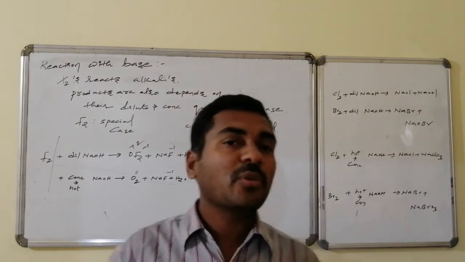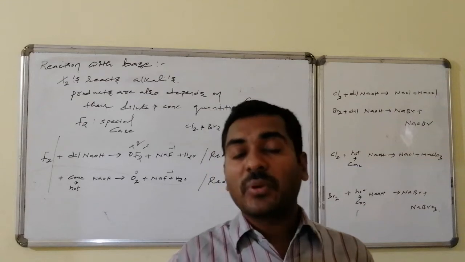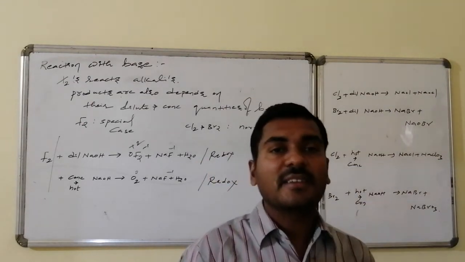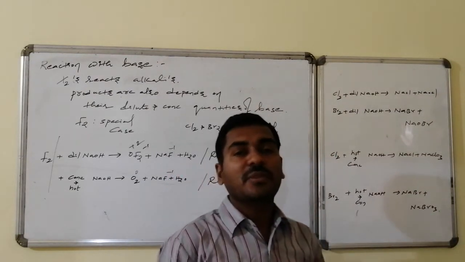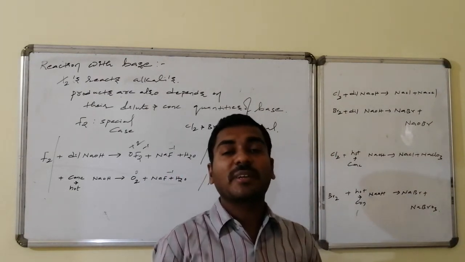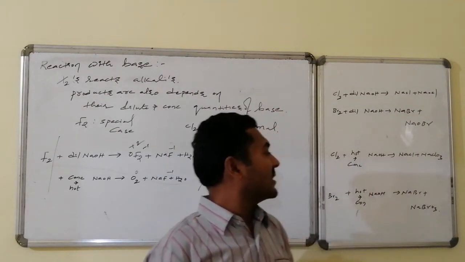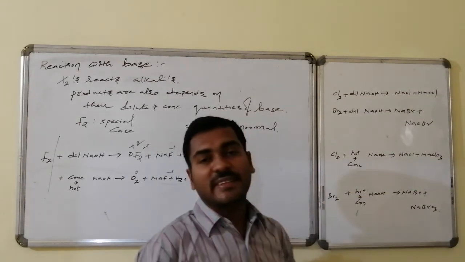Whereas chlorine and bromine react in the same fashion. In the same way, the products formed will be different with the dilute alkali as well as the concentrated alkali. With dilute sodium hydroxide, that leads to the formation of sodium chloride followed by sodium hypochlorite. Similarly, with bromine, sodium bromide followed by sodium hypobromite formation takes place.